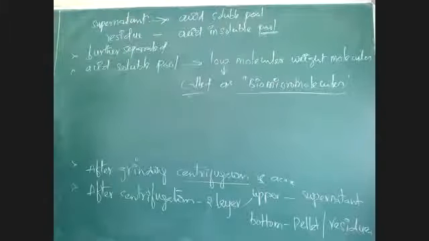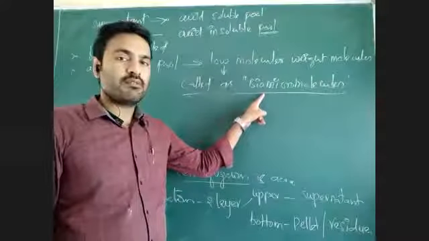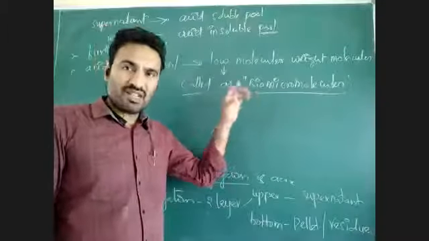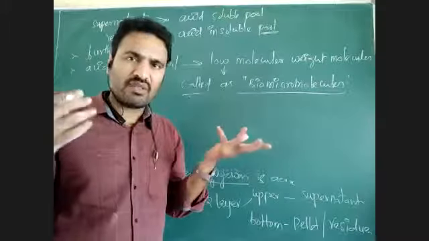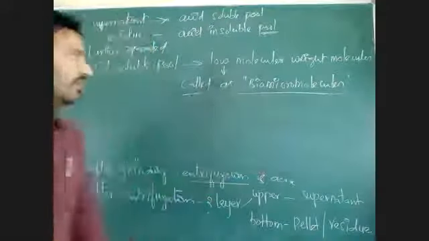Micro means small, bio means living. So molecules which have less size. Size depends on mass. If molecular weight is more, the chain or polymer length is more, the size is more, and then the molecular weight will also be more.